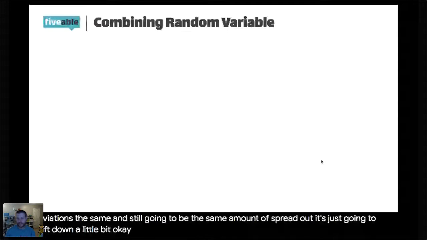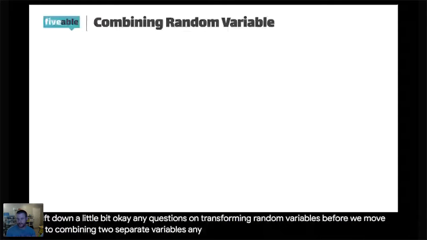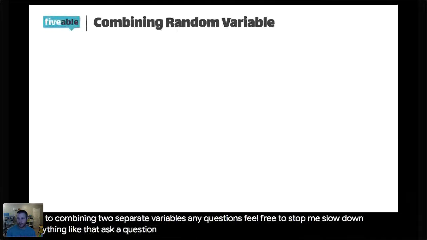Any questions on transforming random variables before we move on to combining two separate variables? Any questions? Feel free to stop me, slow down, anything like that. Ask a question, pop something in the chat. I'll be glad to slow down a bit if necessary.